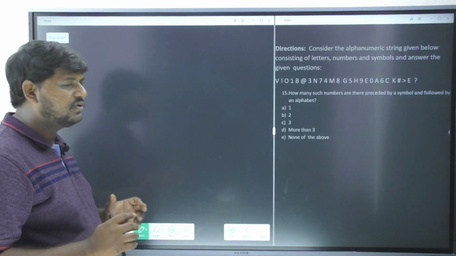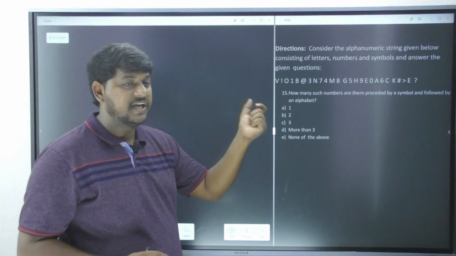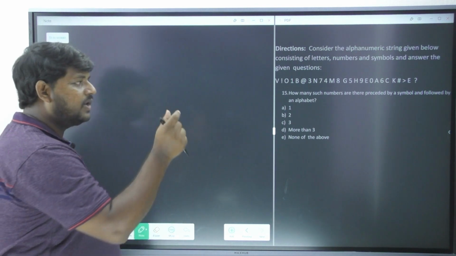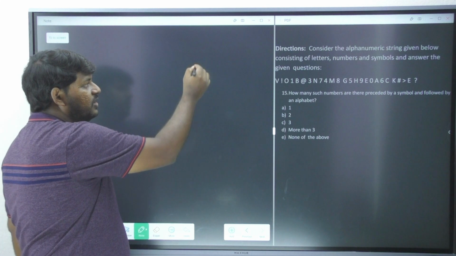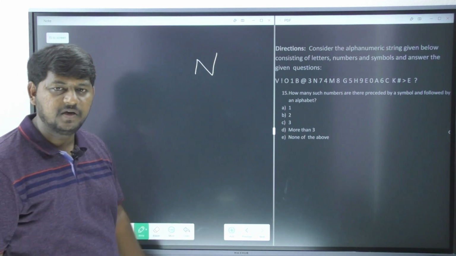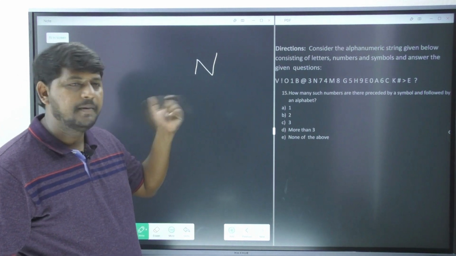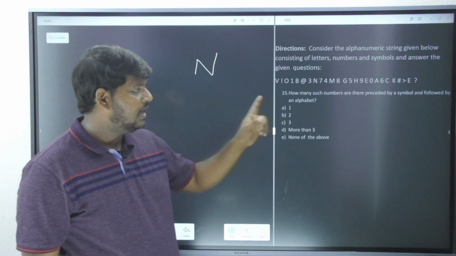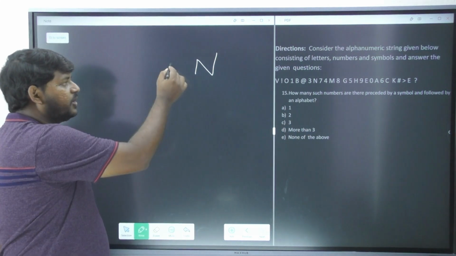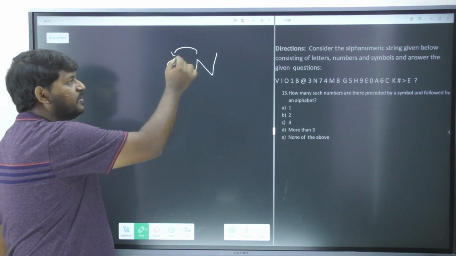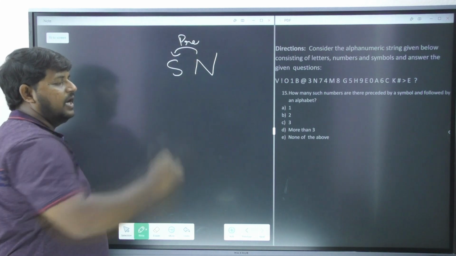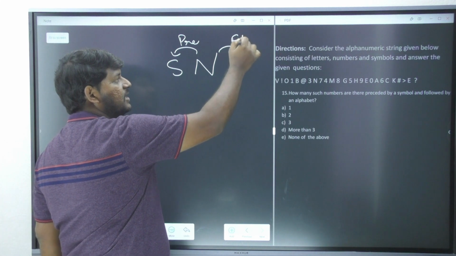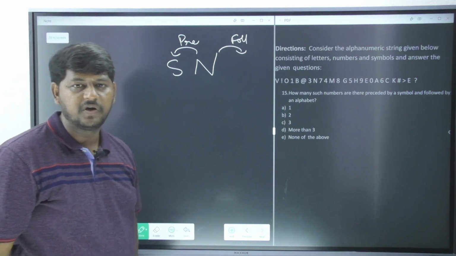So what is the way you represent it? How many such numbers? After "how many", whatever word is there, that is your hero in this particular question. The numbers I am going to represent as N. Preceded by a symbol. You know what is meant by preceded? Preceded is nothing but before, and followed by an alphabet. Followed is the next one.